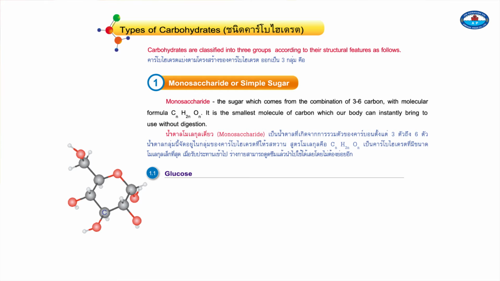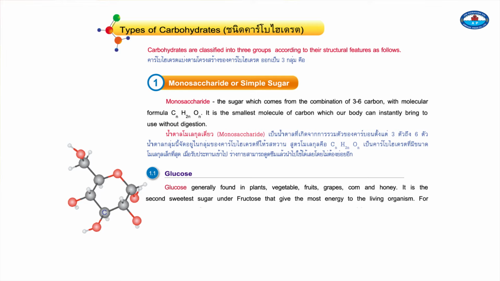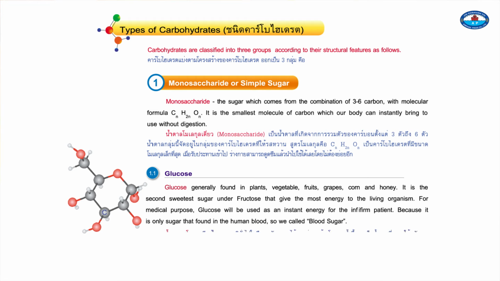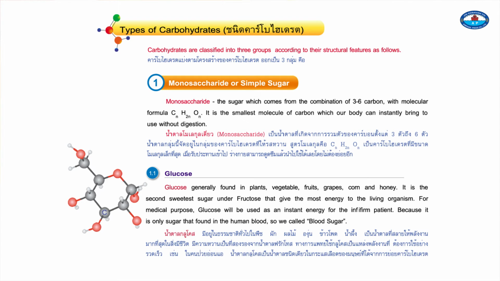1.1. Glucose. Glucose is generally found in plants, vegetables, fruits, corn, and honey. It is the second sweetest sugar after fructose that gives the most energy to living organisms. For medical purposes, glucose may be used as an instant energy for infirm patients. Because it is the only sugar that is found in the human blood, we also call it blood sugar.